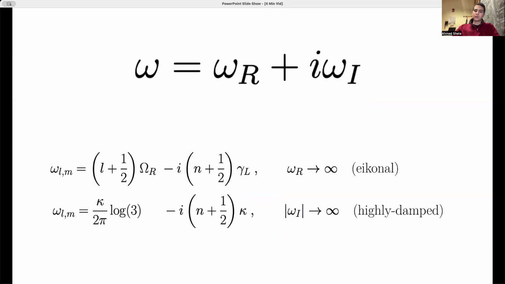Quasi-normal modes are discrete resonance modes that are intrinsic to the black hole, which are complex-valued because of the dissipative nature of the horizon. There are two branches of quasi-normal modes that are analytically understood: the eikonal spectrum with very high oscillation frequency and the highly damped spectrum with very short lifetimes. Both branches display an evenly spaced overtone structure, which hints at a hidden underlying symmetry that emerges in these kinematic